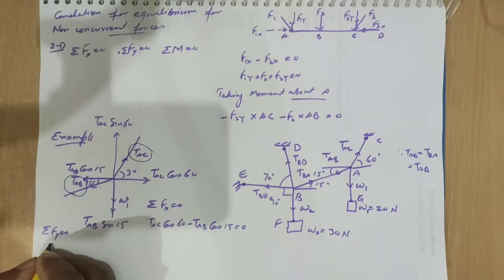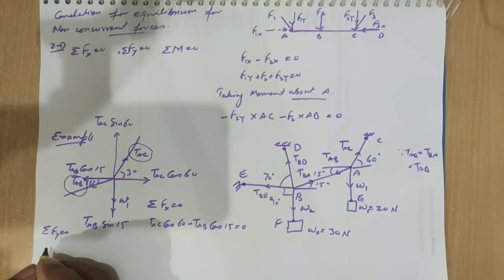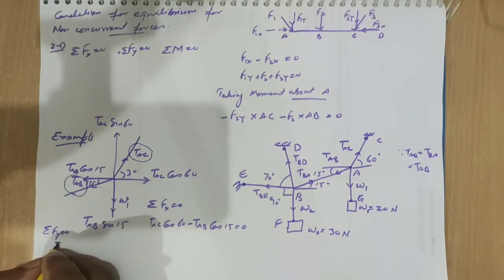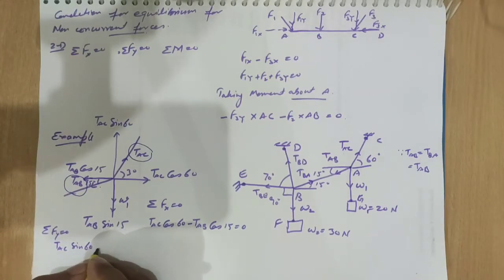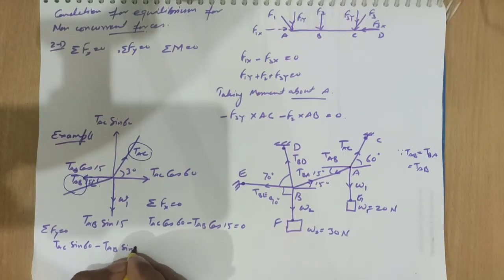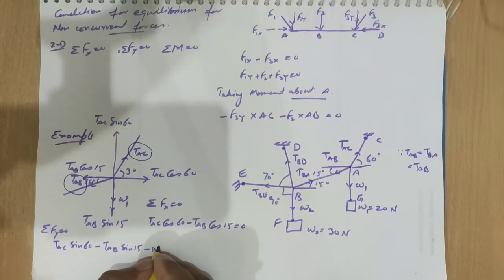So here TAC sin 60 minus TAB sin 15 minus W1 equal to 0.